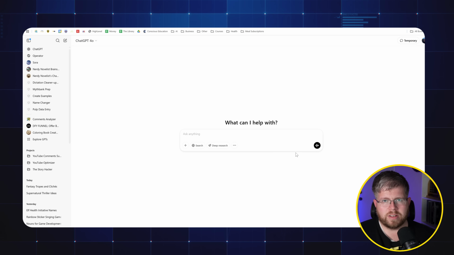So let's try another example, and I'll do this with fantasy names because coming up with names is often a big problem. So I'm just going to ask the same question. What are some common tropes, cliches, or stereotypes regarding fantasy names? Or to be more specific, I'm going to say regarding names in fantasy books.